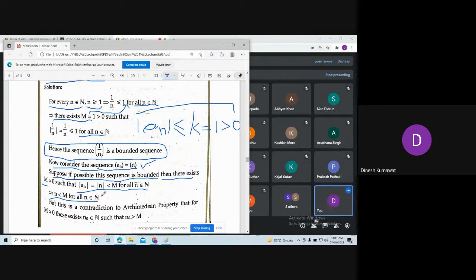Means what? You pick any natural number from the set of natural numbers. We have a number capital M, and every natural number is less than this capital M. Is it true? No, sir. This is not at all true. Why? Because of Archimedean property. Okay. Because what we know about this capital M is which number?